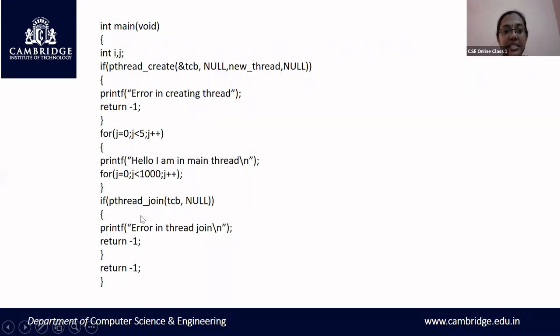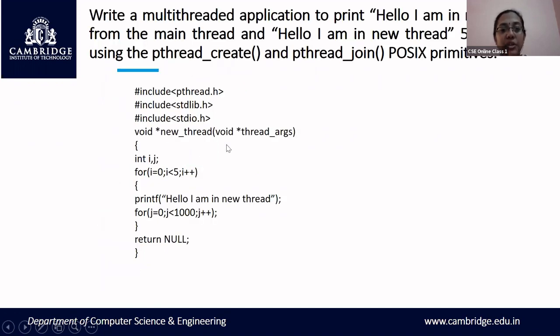To overcome this delay, it goes to the new thread that was created. In the new thread, it is going to execute this printf statement: Hello, I am in new thread. And again, a delay is given. So between this delay, what happens?